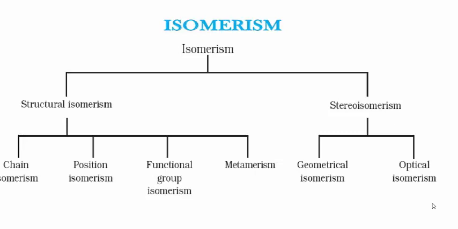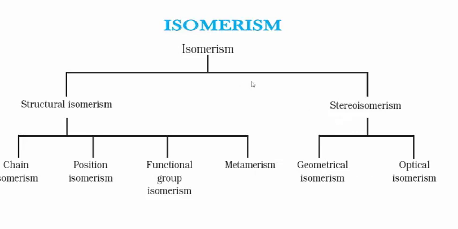Next part, very important, isomerism. See students, when you observe the classification of isomerism, it is like this. In isomerism there are two types, structural isomerism and stereoisomerism. Structural isomerism is usually classified into 5 types, but here only 4 types are mentioned: chain isomerism, position isomerism, functional isomerism, metamerism, and also tautomerism. And stereoisomerism is again classified into geometrical isomerism and optical isomerism.